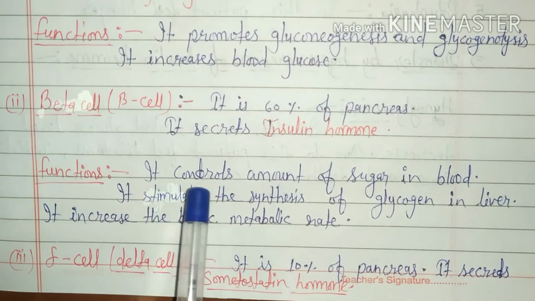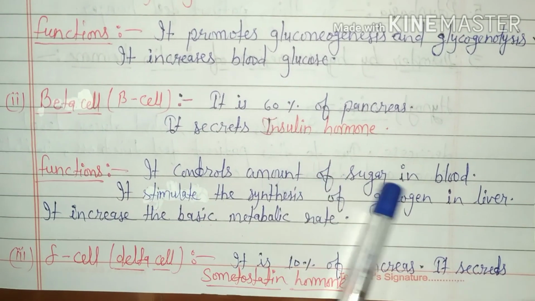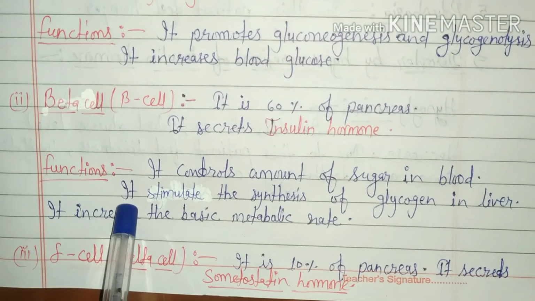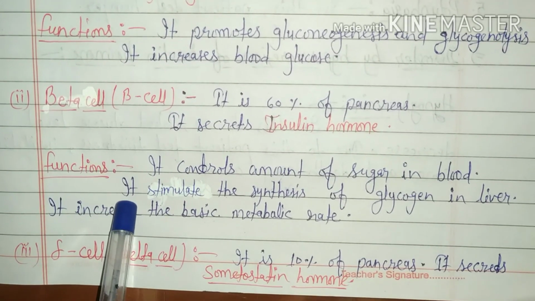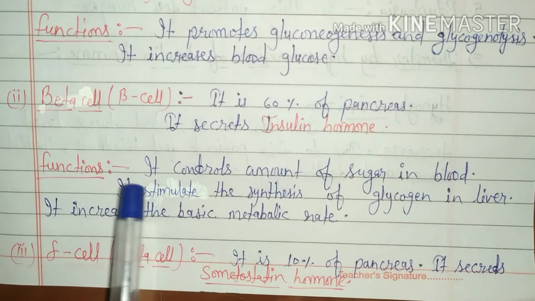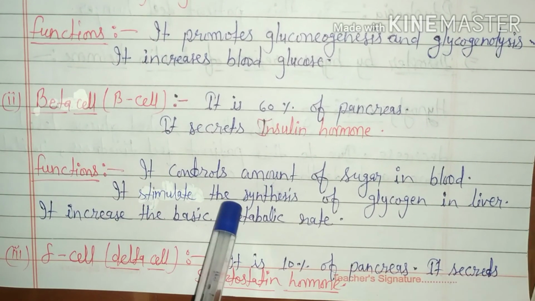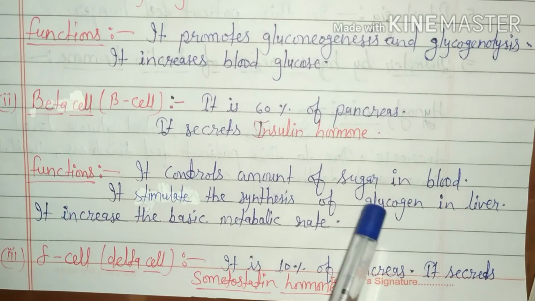Functions of insulin. Insulin controls the amount of sugar in blood. When glucose is in excess amount in blood, it stimulates the synthesis of glycogen. Glucose converts into glycogen in the liver and it increases the basic metabolic rate.